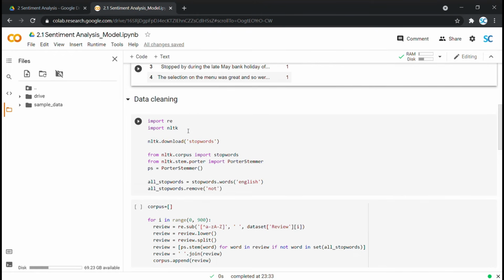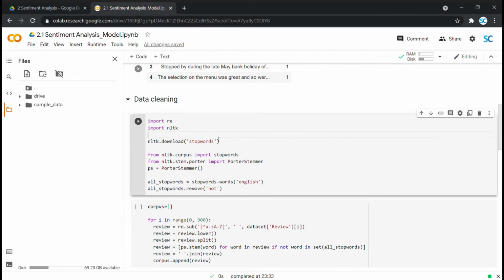Then we are downloading NLTK's stopwords file that has stopwords for 16 global languages. We are importing stopwords and Porter stemmer from NLTK that we would use in the next cell. We are then filtering English language stopwords from our downloaded stopwords file and storing them under this all_stopwords variable. Let me run it.